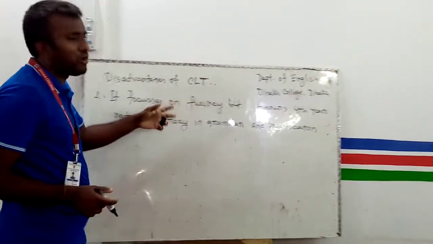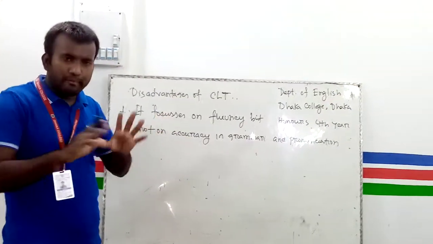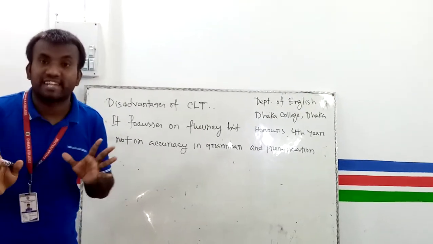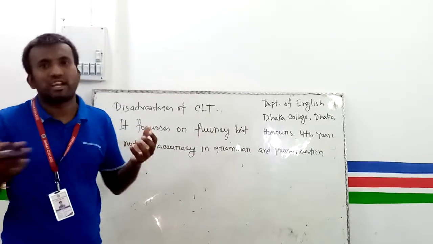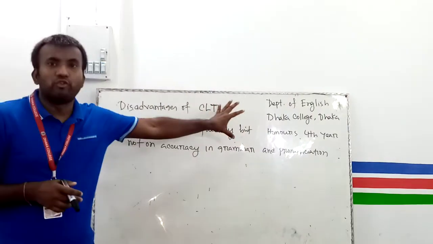This is a very, very important line. I have told you that learners make mistakes while communicating inside the classroom or outside the classroom. It focuses on fluency.